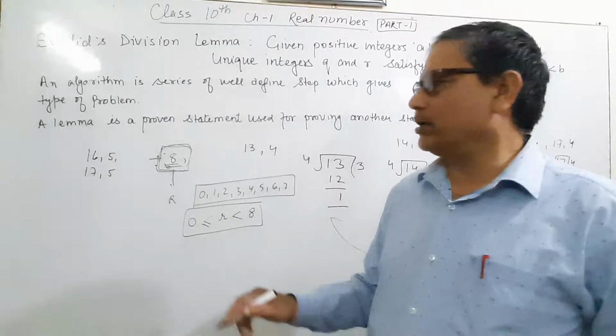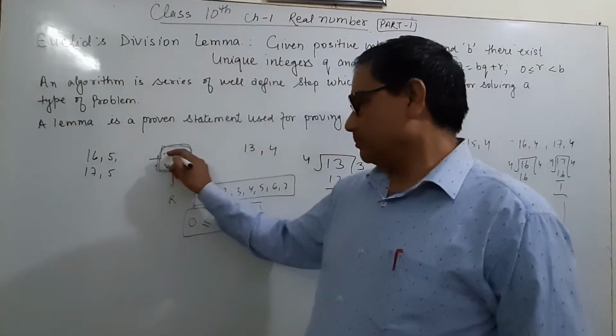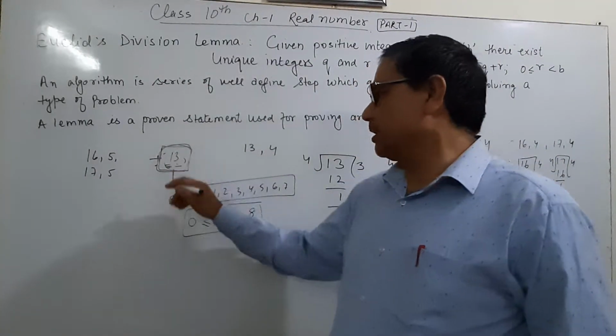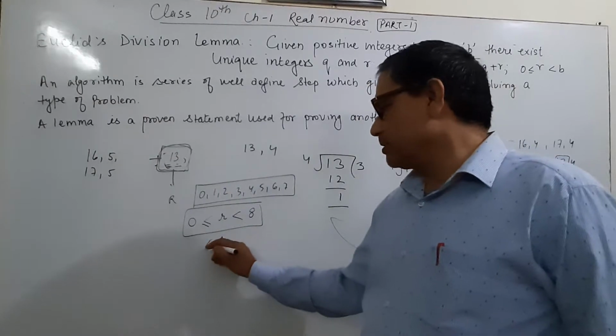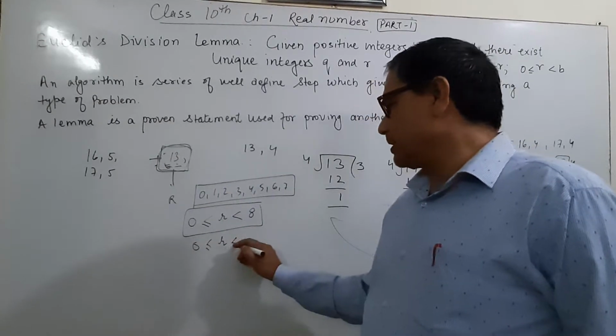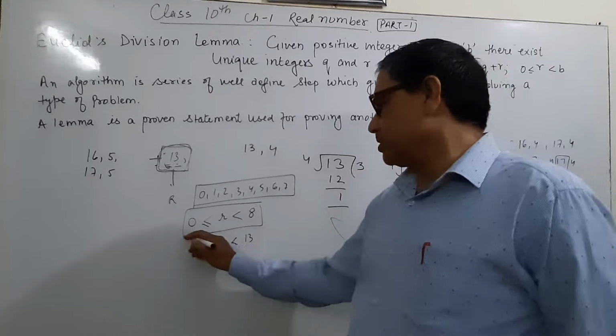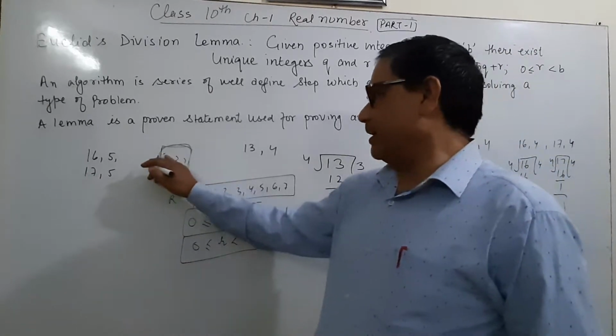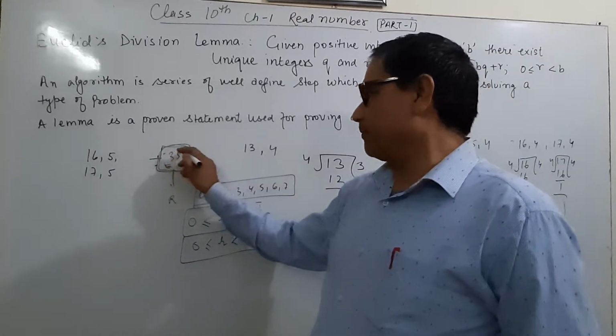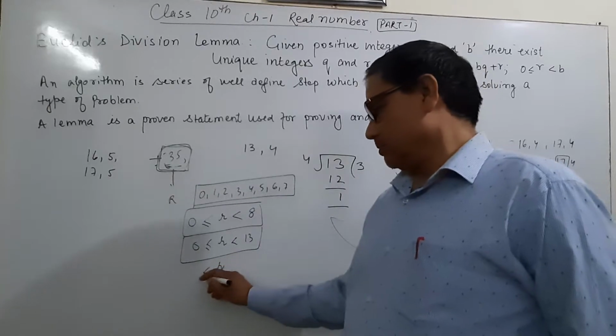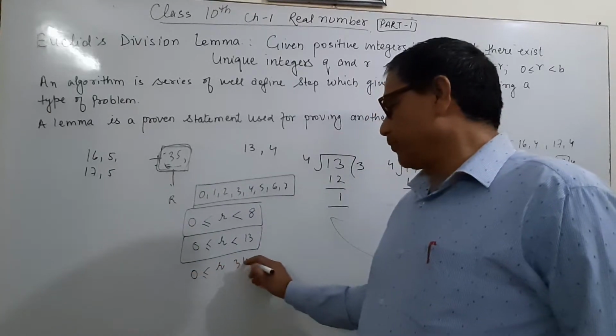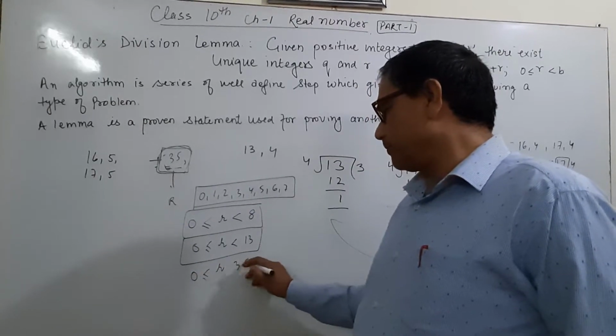If I divide any number by 13, the remainder is greater than or equal to 0 but less than 13. If I divide by 35, the remainder is 0 or more but less than 35.